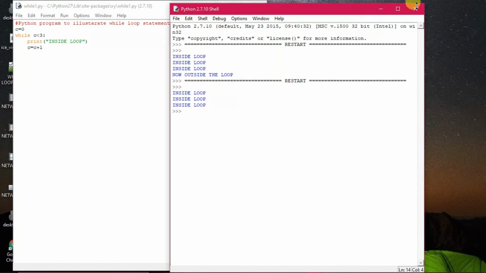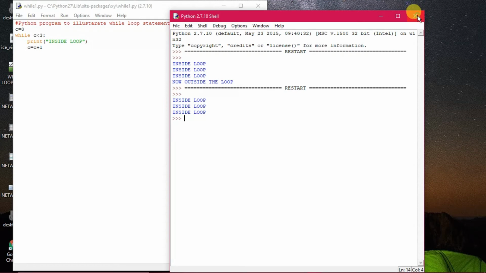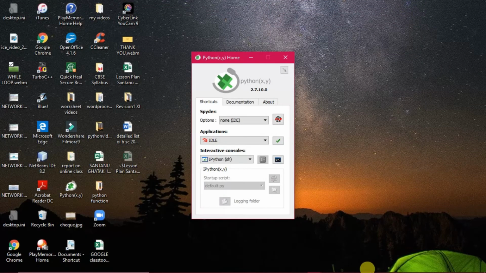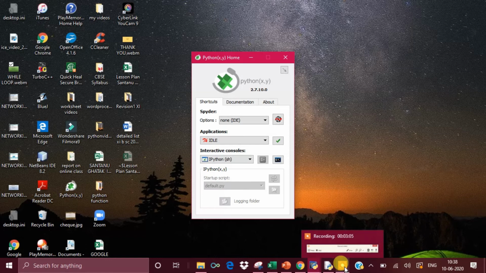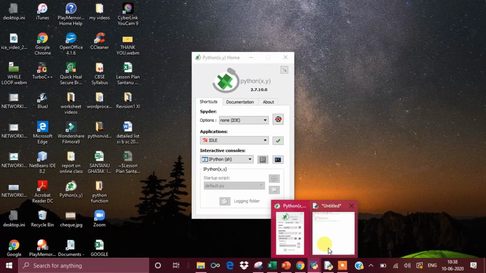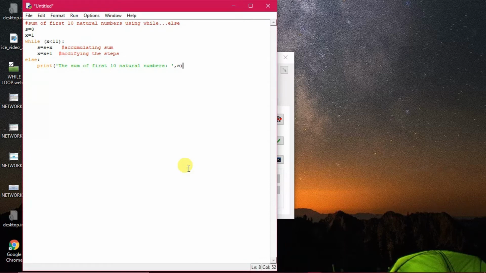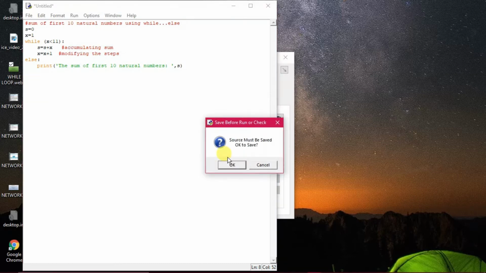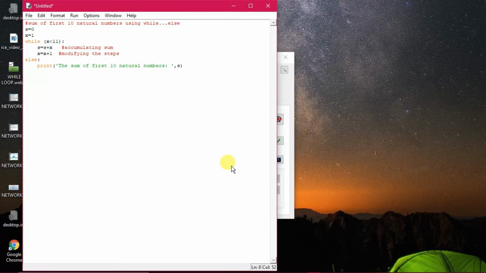So now we are going for another program. I think you have understood this program, and we will do some other programs also now. Then we will see how it functions. This is a program to find the sum of the first n natural numbers. It is quite easy, accumulating the sum. Like last time with the for loop, I demonstrated the identical program, the sum of the first n natural numbers. Here it is done using the while loop.